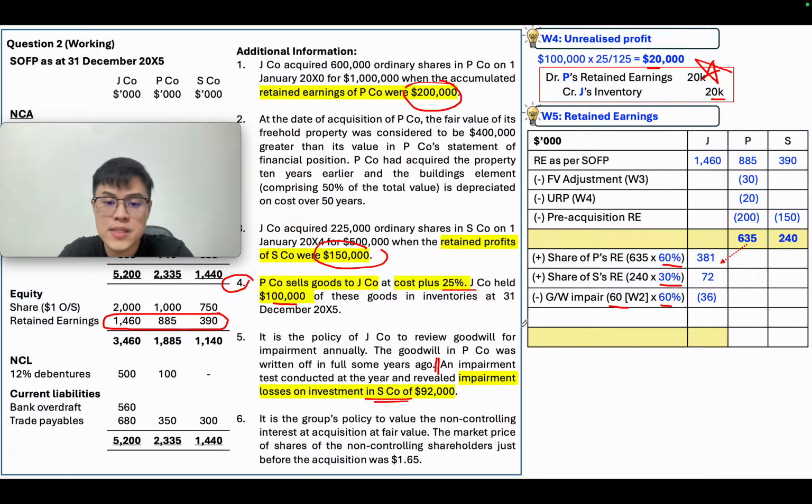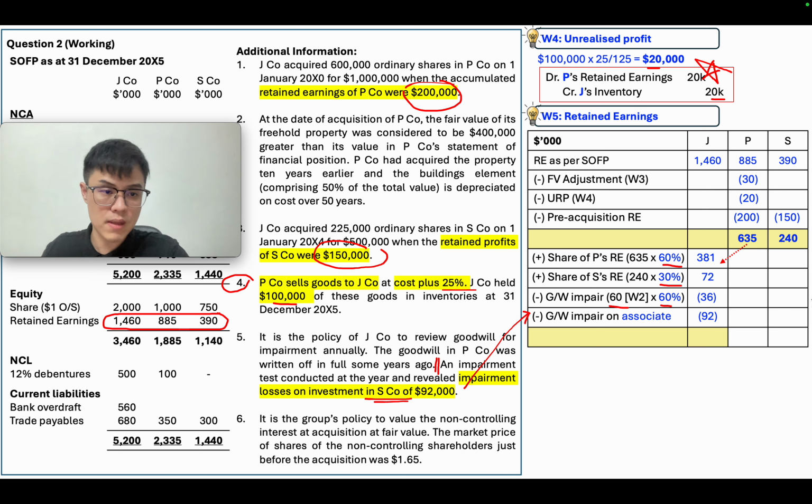This is your associate impairment. You also need to absorb the associate impairment of 92. For the associate, there is no NCI, so no need to share. Then sum it up, and you will get 1,785.